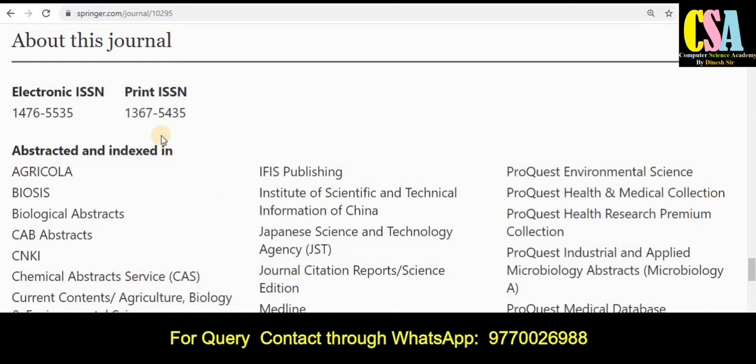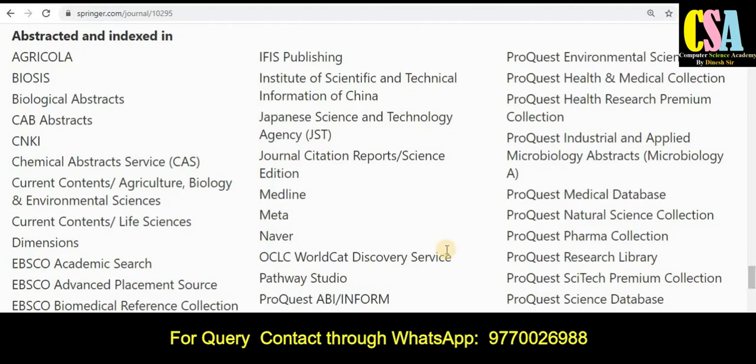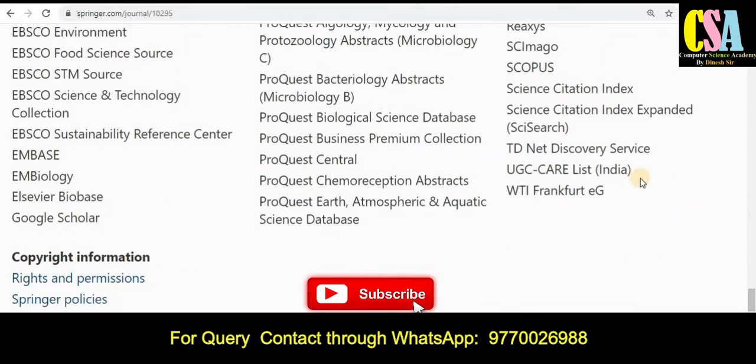Indexing is a very important thing, so go through it, and here you will find the abstract and indexing. This journal is published in both electronic and print versions. You can see the abstract indexing here, which is very huge and rich. As we always prefer UGC CARE listed journals, this comes under the UGC CARE listed category, SCI indexed, SCIE indexed, Scopus category, and many more indexings. So grab this golden opportunity to publish your research paper.